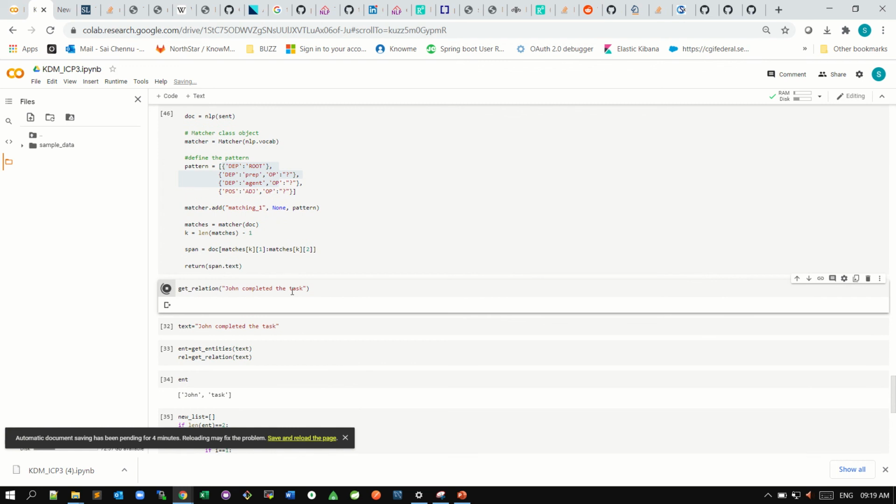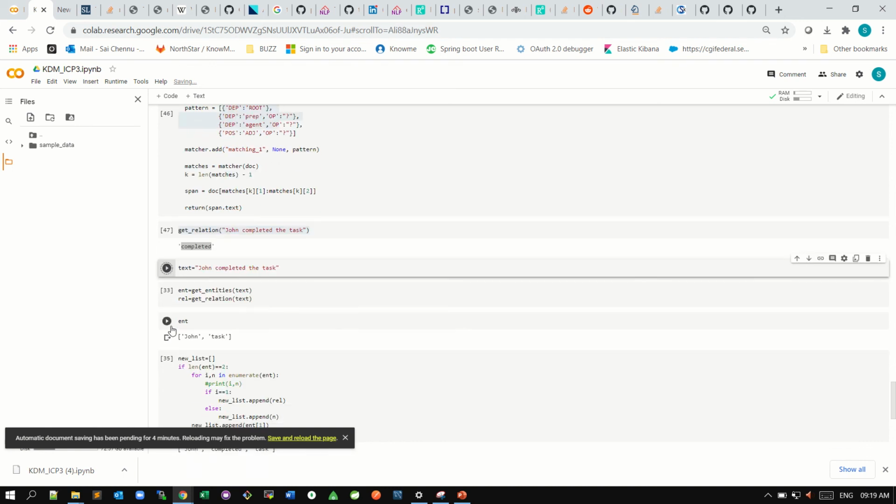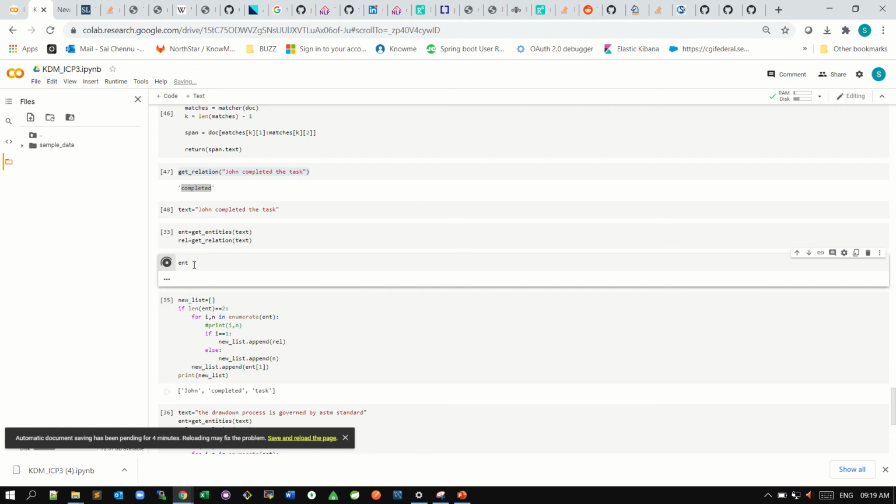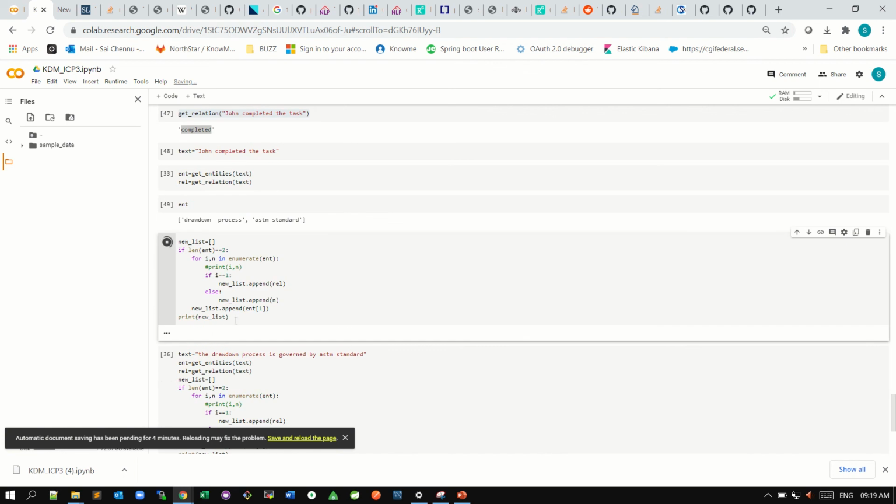entity, we have relation. In this we can extract a relation. So in this sentence, the main relation is completed. So the output for this sentence's relation is completed, it will show completed. And the text will be like this, and we have the get entity function and get relation function. And we have two words for the down process, ASTM standard, and all those things. So this will show the list of words in a sentence.